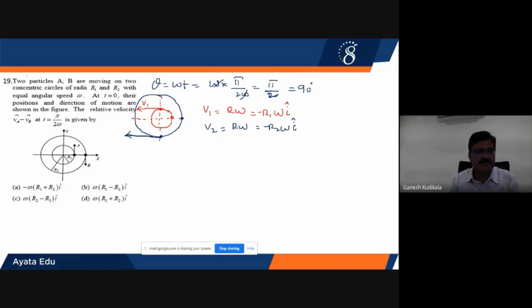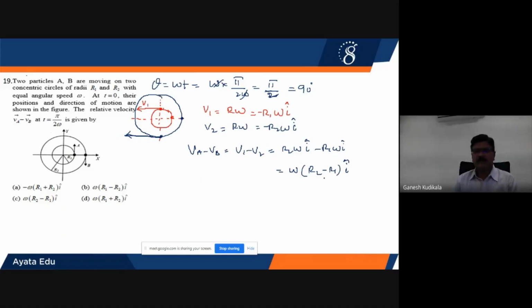Now he is asking VA minus VB. So VA minus VB equals V1 minus V2, this one minus this one. This will become positive, this will become negative. Therefore, R2 omega i cap minus R1 omega i cap. Taking omega out common, omega into R2 minus R1 into i cap is your third option. It's a very interesting problem, children.